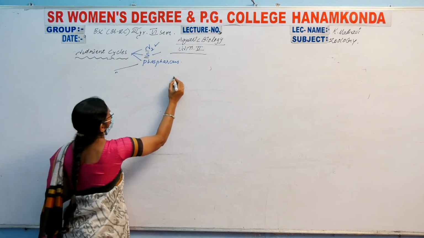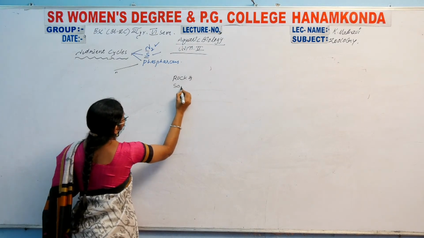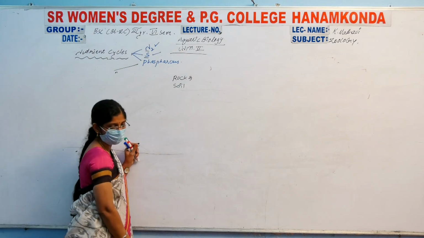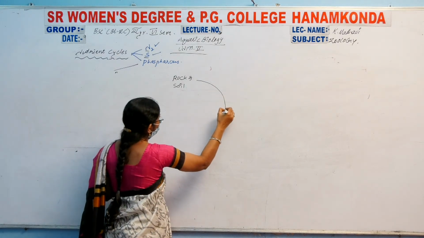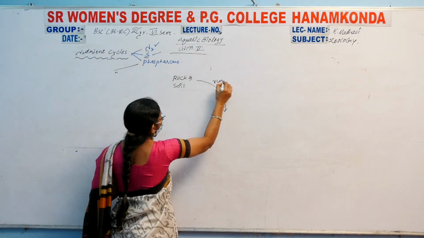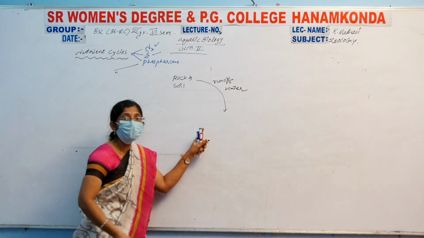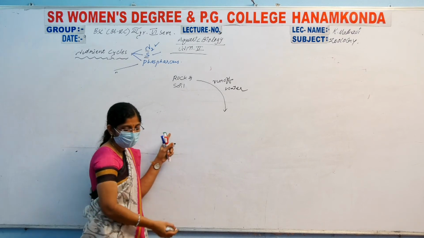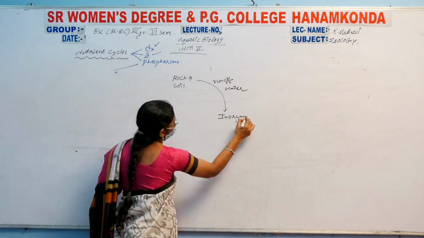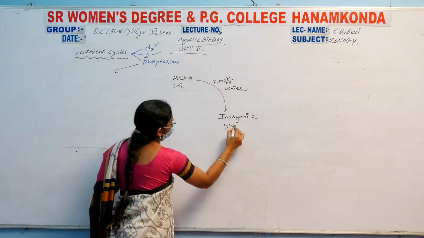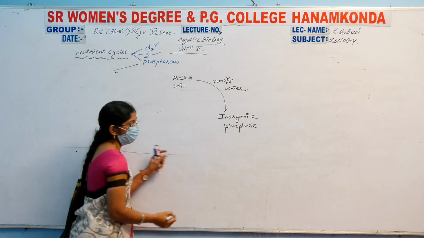First, rock and soil. These undergo the eroding process, and this eroding process leads to runoff water. Where does it reach? Inorganic phosphates.